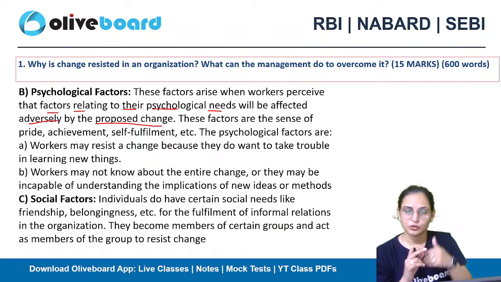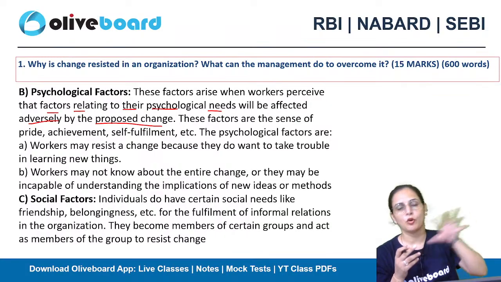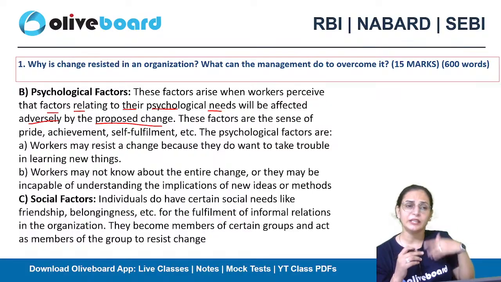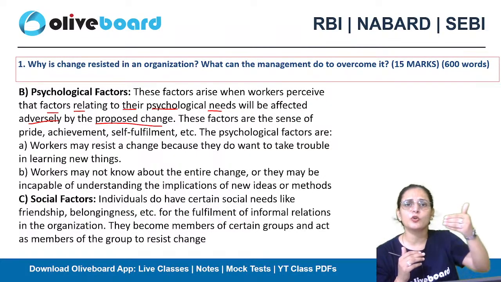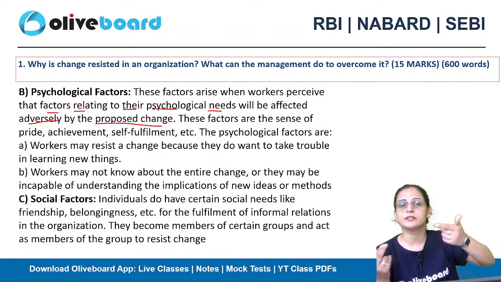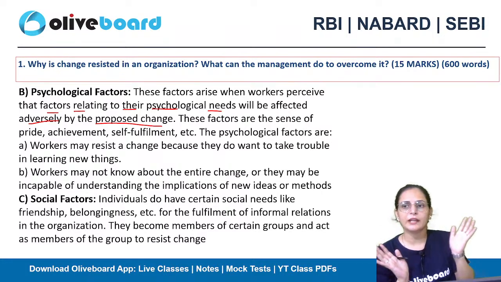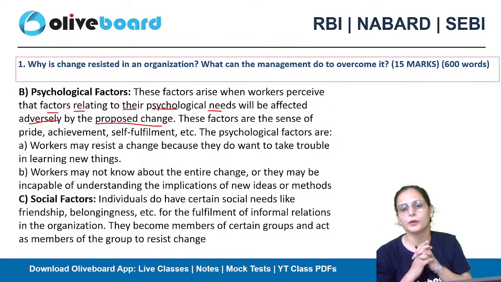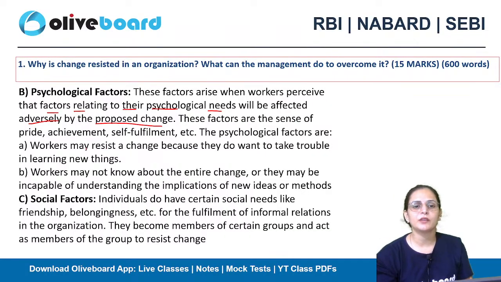So, to not come into the frame of the boss, he will start resisting the change, saying this particular thing is not good, and he will also start making groups with people who have the same mindset, so that there will be a good force to resist the change that is coming forward. So the psychological factors are: workers may resist the change because they don't want to take the trouble of learning new things. They like their monotonous routine. They don't want to learn any new skill.